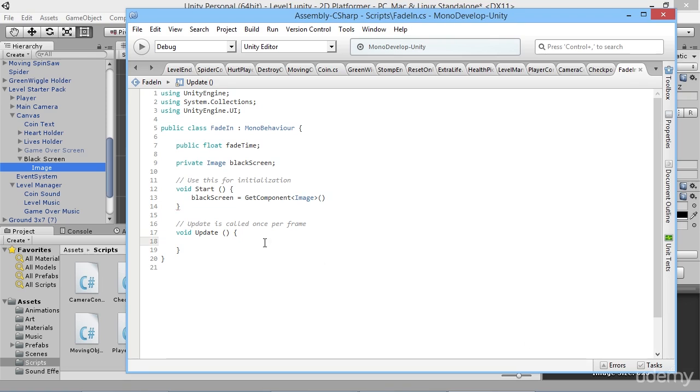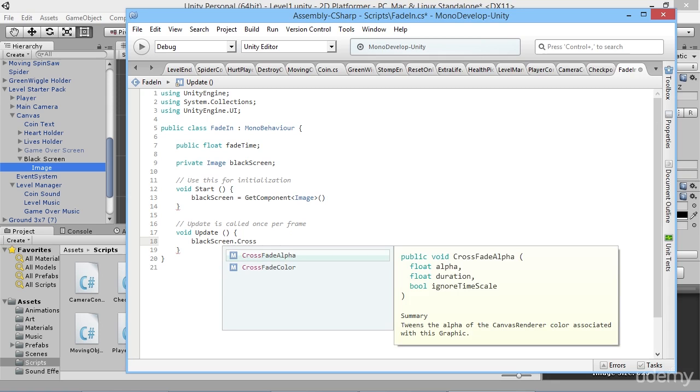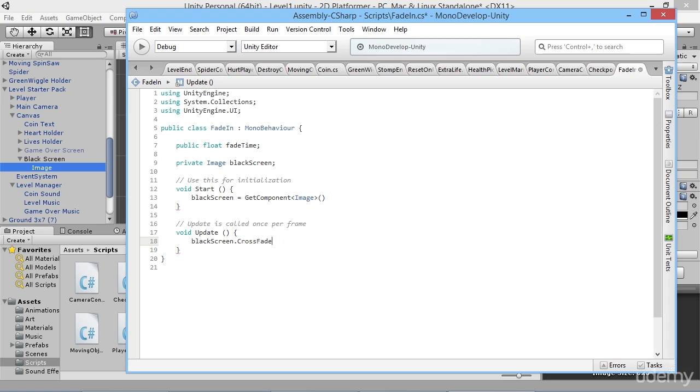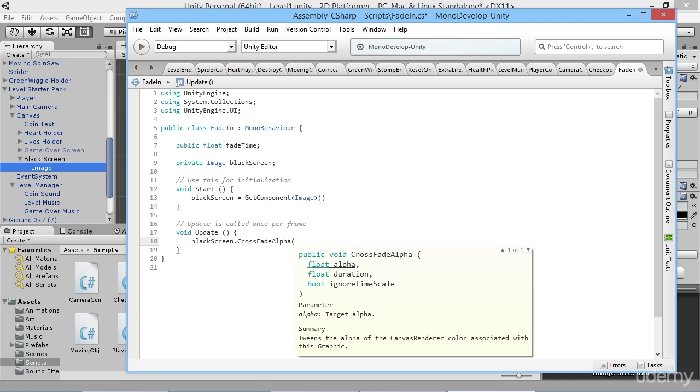Basically, in our Update loop, we wanted to start going see-through straight away. So we're going to use a built-in function within our UI image stuff, and on our blackScreen we want to do .CrossFadeColor. Or actually, what we could do is .CrossFadeAlpha. So our current alpha when we start the game is 255 because it's completely visible. So what we want to do is make the alpha go down to being 0.